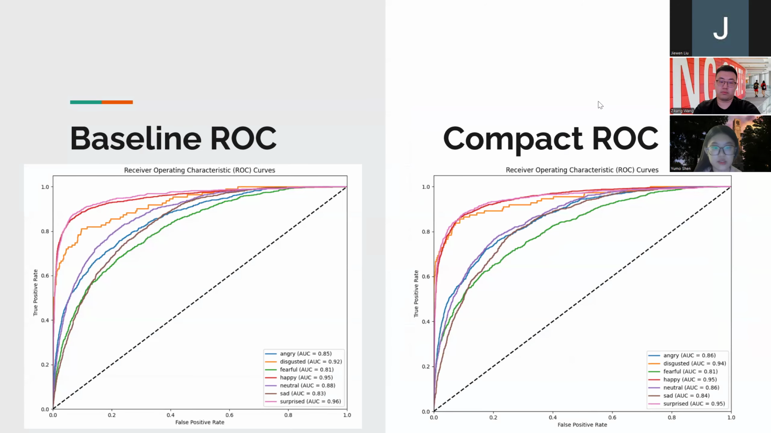Last is the ROC curve. The best discrimination for both is for happy and surprised for the baseline, but happy, surprised, and disgust for the compact model. Worst are fearful and sad. All classes perform better than random since all AUCs are greater than 0.8.